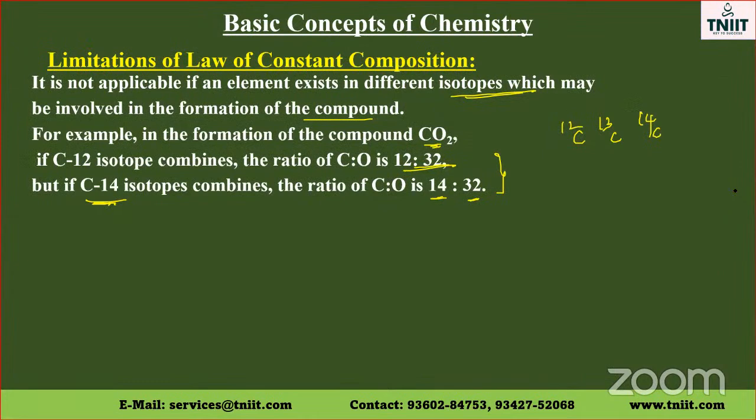And this law is not applicable if the elements exist in different isotopes. When carbon-12 is used, it is 12 is to 32. But if we use carbon-14, it becomes 14 is to 32. Therefore, when different isotopes are involved, this law of constant proportion is not applicable.